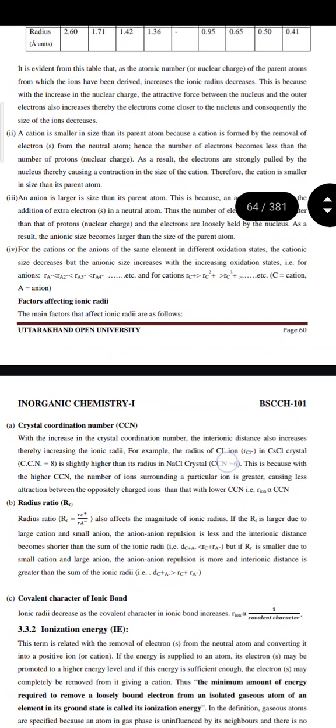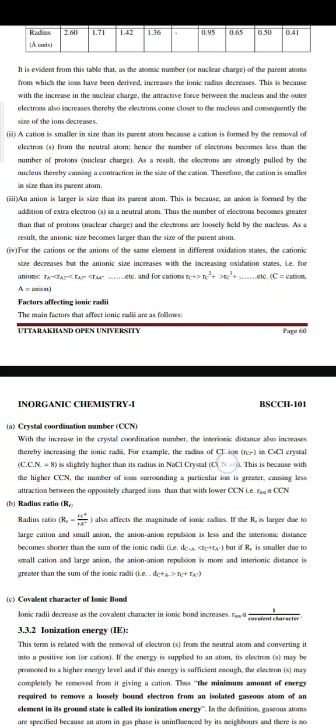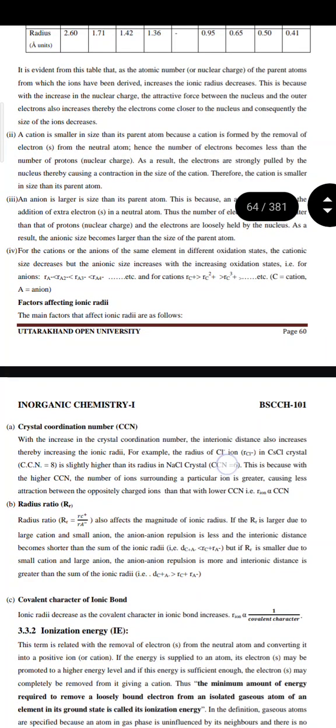Secondly, a cation is smaller in size than its parent atom because a cation is formed by the removal of electron from the neutral atom. Hence, the number of electrons becomes less than the number of protons. As a result, the electrons are strongly pulled by the nucleus, thereby causing a contraction in the size of the cation. Therefore, the cation is smaller in size than its parent atom.